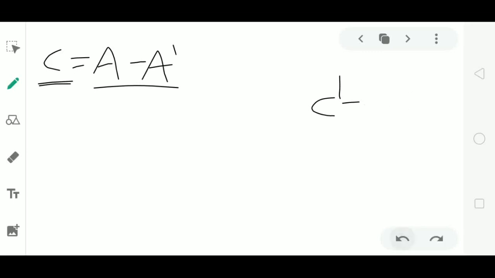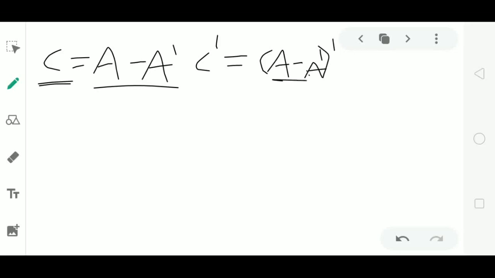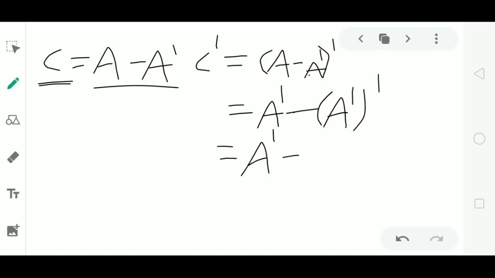Let us check whether the matrix C satisfies this condition or not. C dash is equal to (A minus A dash) whole dash, because the matrix C is equal to A minus A dash. Again, by the transpose property of a matrix, I'll rewrite this as A dash minus (A dash) whole dash. Keeping this A dash as it is, the property of transpose of a matrix is (A dash) whole dash is A. Then the second term will be A.